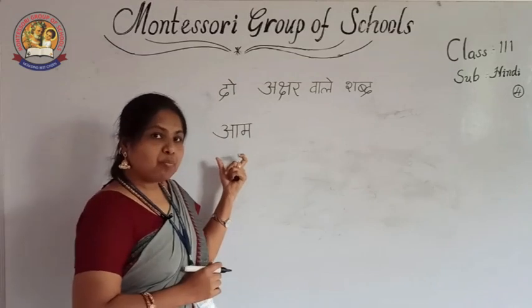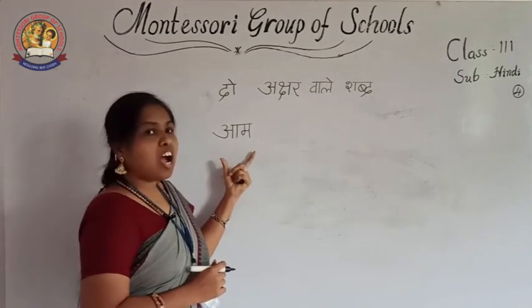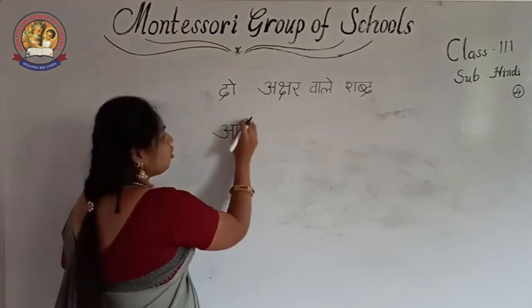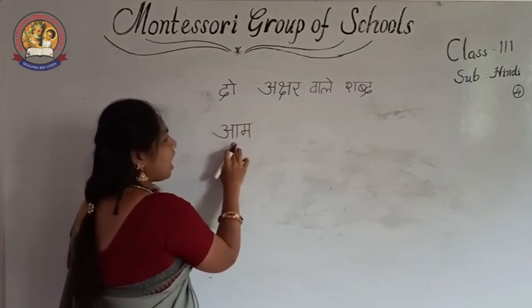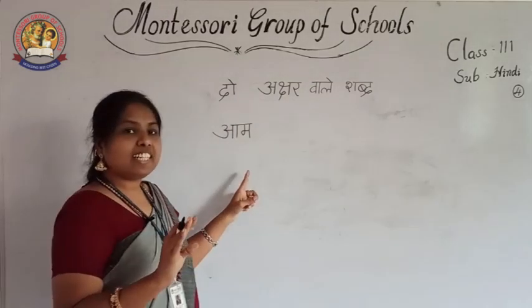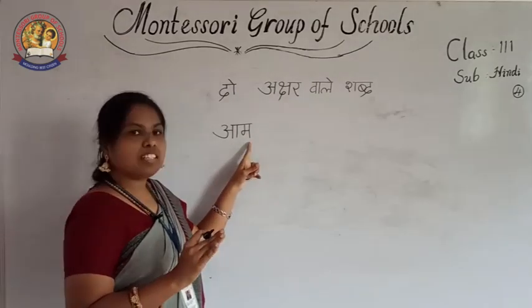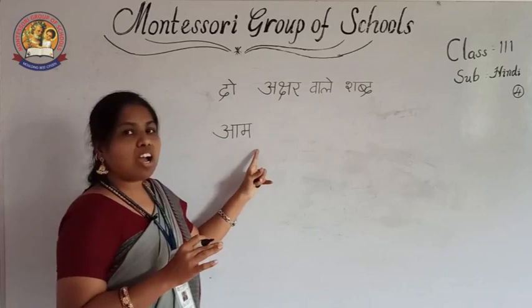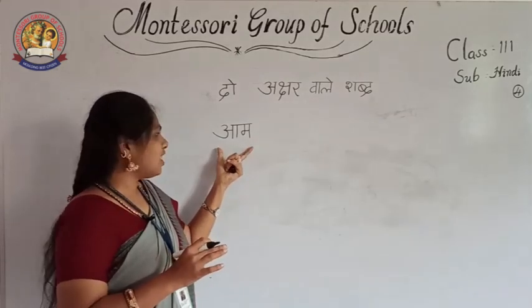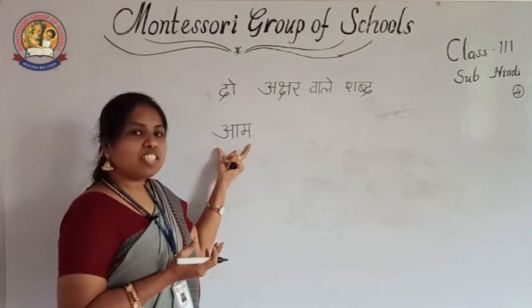Then what will it become? Ma. Two sounds you have to join. This is A. For how many seconds? This is a long vowel now. A. Then ma. Together if we say, what is the sound of the word?